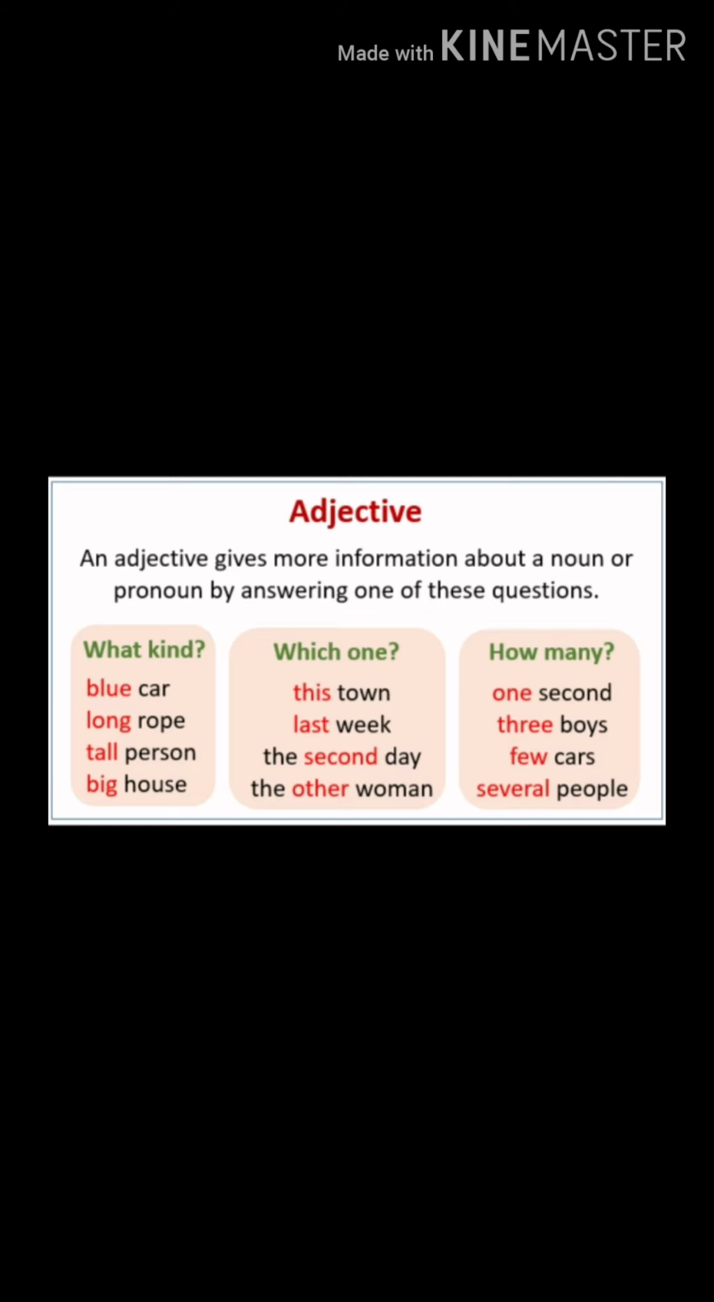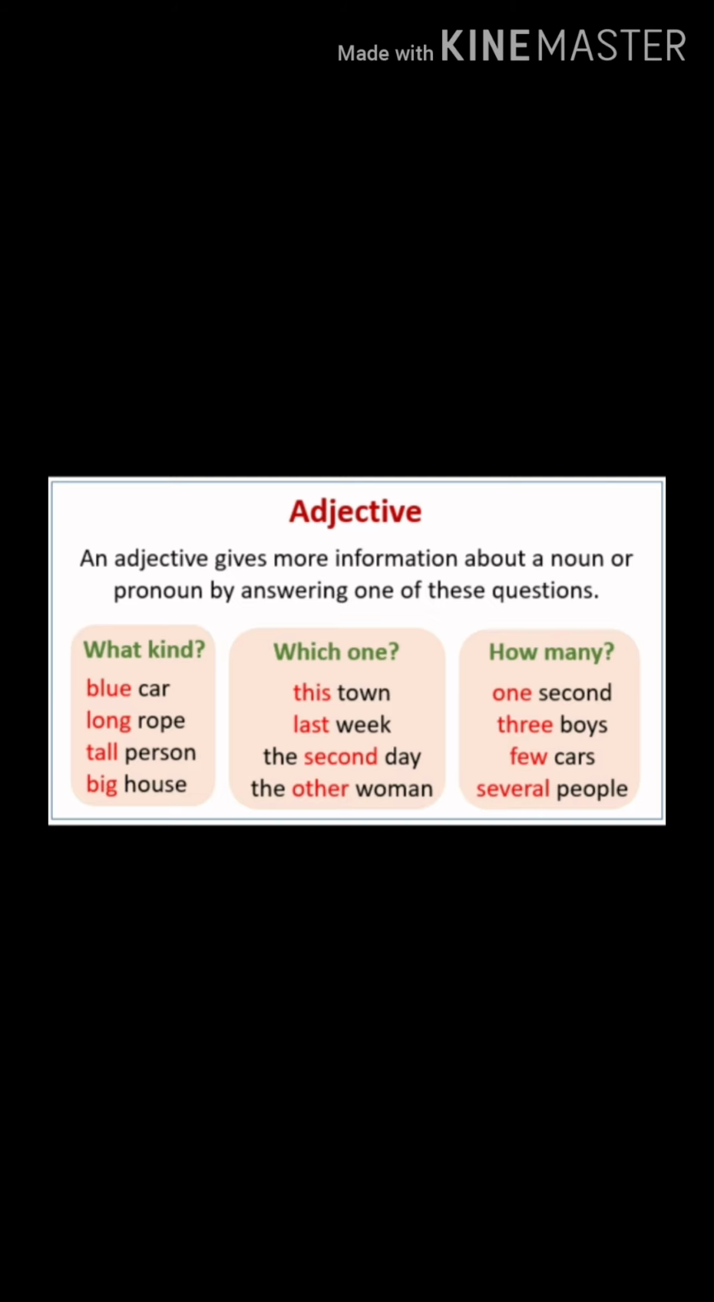Come to the next point, nearest and next. Nearest denotes space or distance while next denotes position. Example, I am leaving by the next train. The thief was taken to the nearest police station.